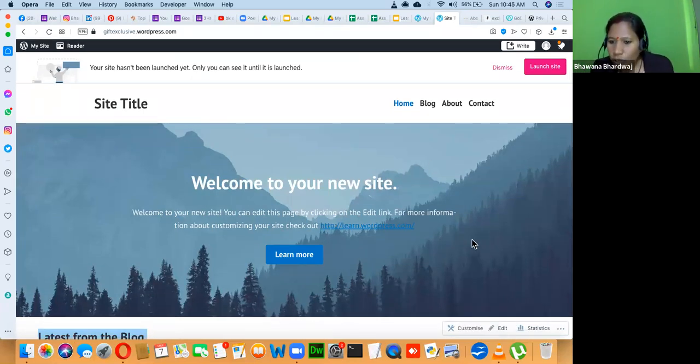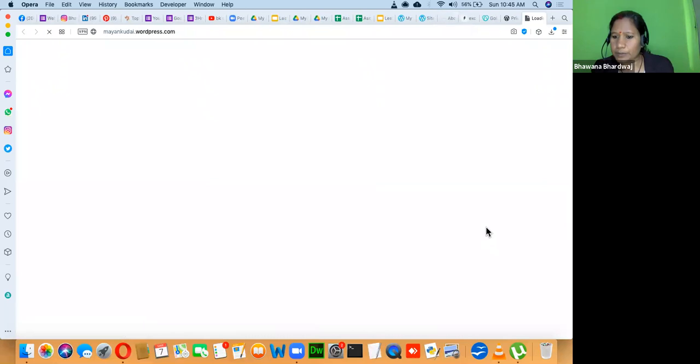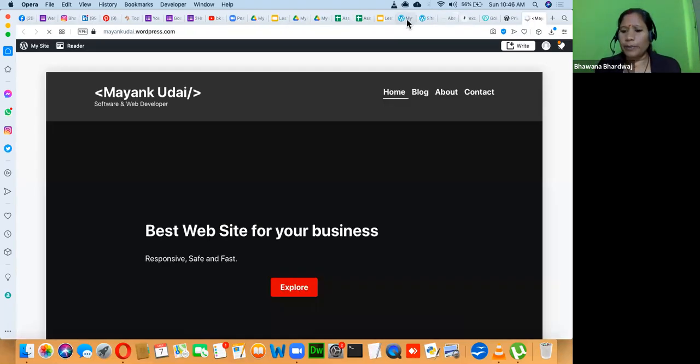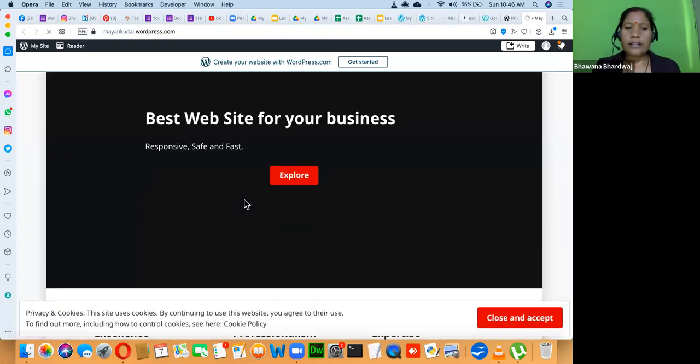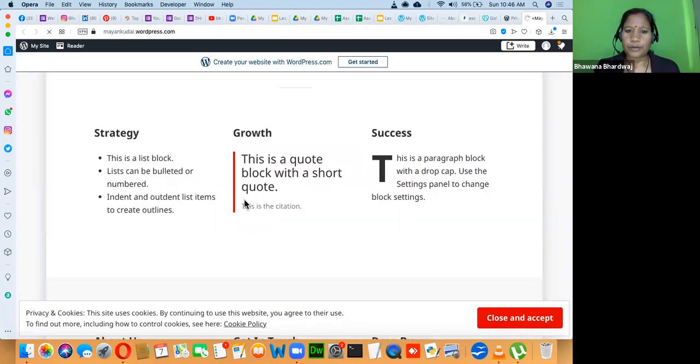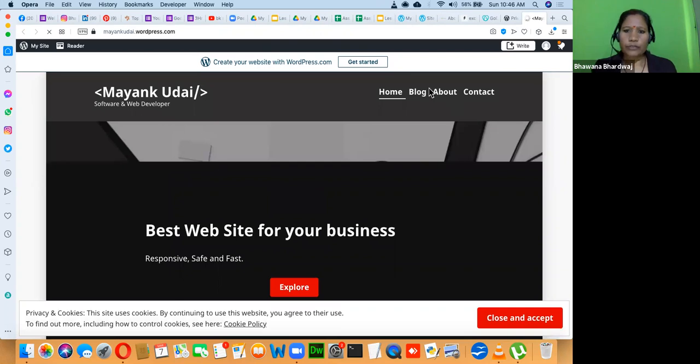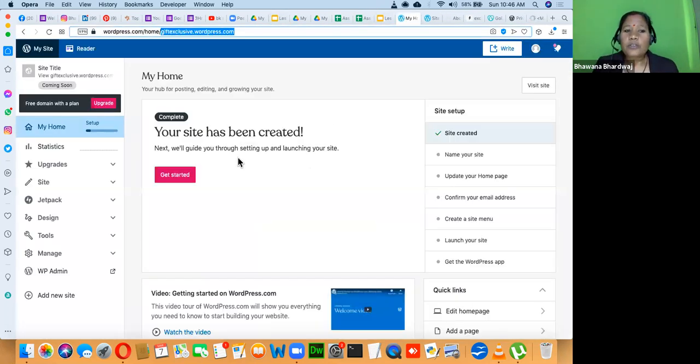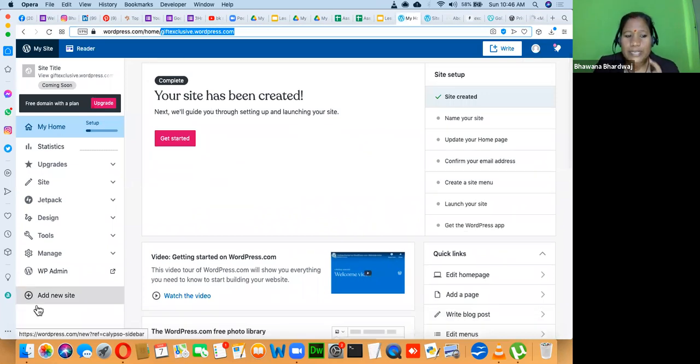Mayank has also created his website. Ananya is asking how to launch. I will just go to the place where you can launch. So it's Mayank's website, right? That's wonderful, Mayank. Here you can see add new website. Whenever you want to add a new website, new idea, new thoughts, you can go and create a new website.